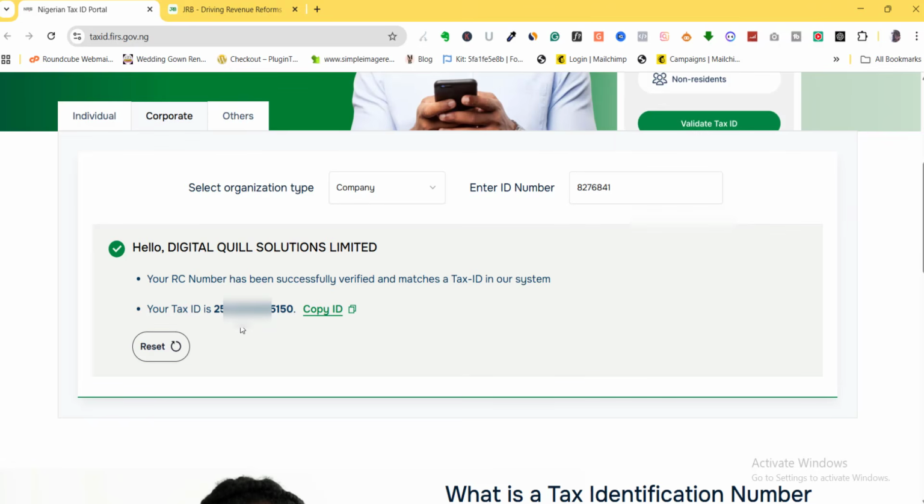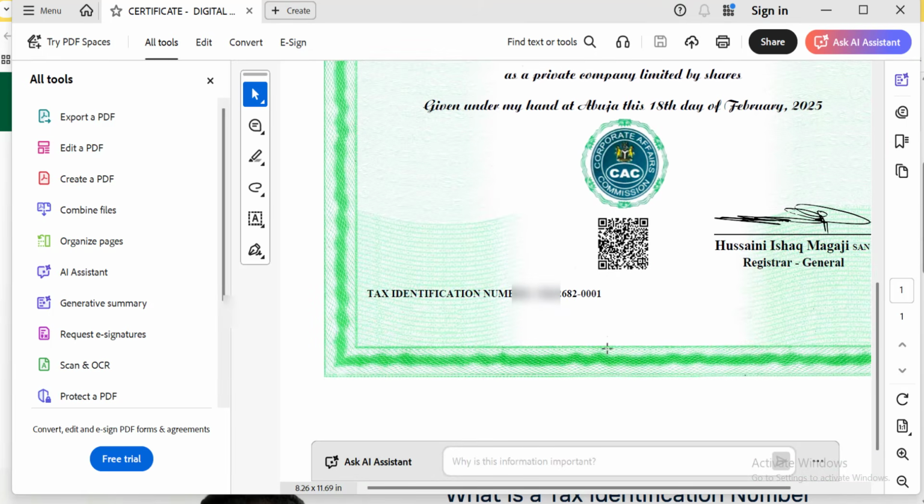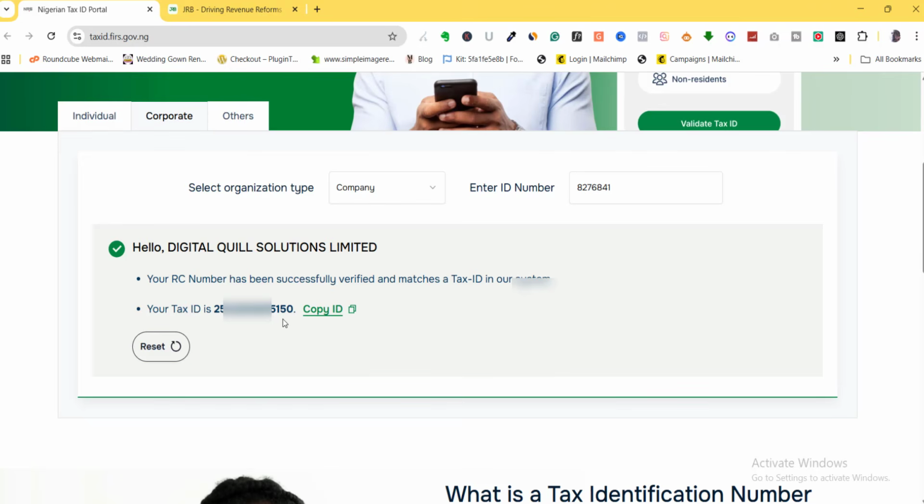Okay, so what we are going to do again, let's check if this tallies with the ID that I already had on this business. As a matter of fact, on my business there are two things that I have presently. I have the JTB one, and then I have the original one that CAC generated. If I check the one that CAC generated for me, it ends with 682. If I come back here and check this, you can see this is 150. So it means it's brand new. It's different from what CAC generated for me.